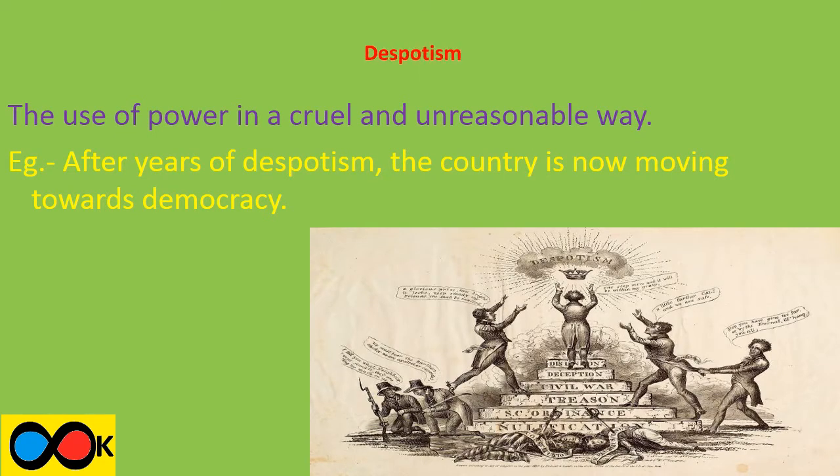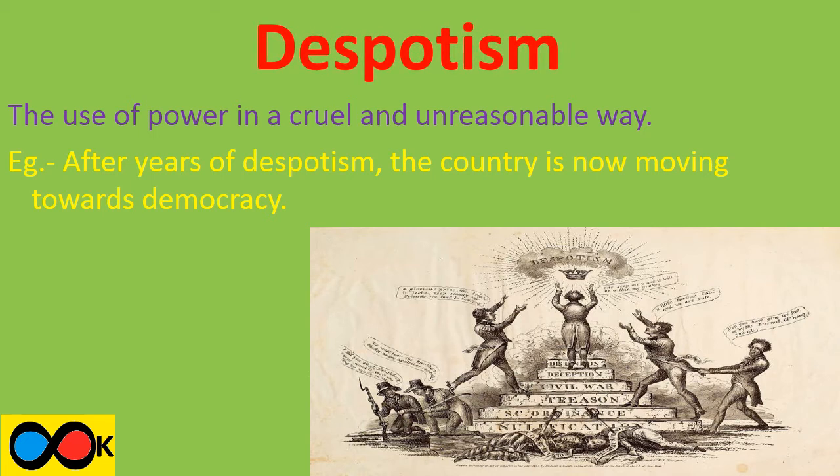Our next word is despotism, which means the use of power in a cruel and unreasonable way. For example, after years of despotism, the country is now moving towards democracy. Remember this word by relating this picture. Here, the use of power in an unreasonable way.